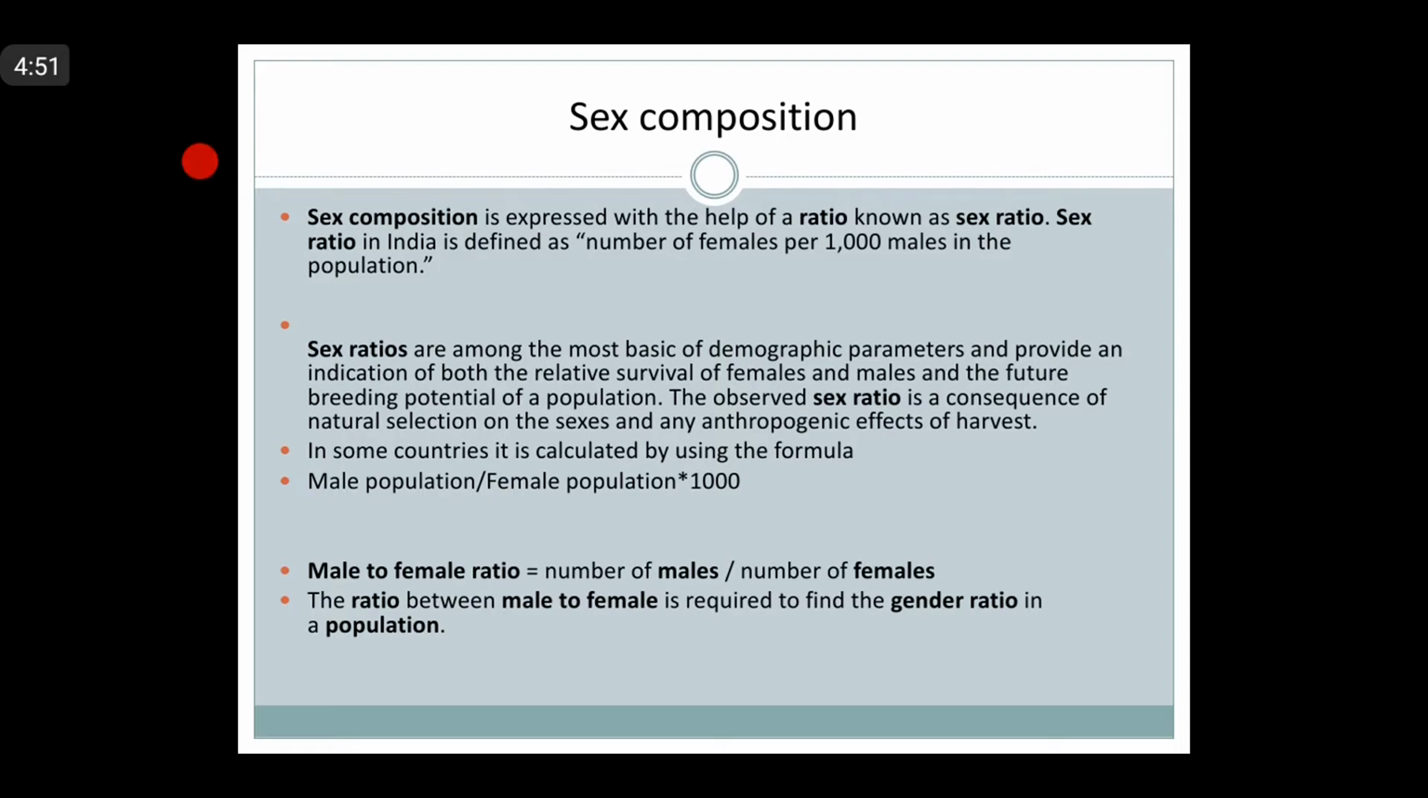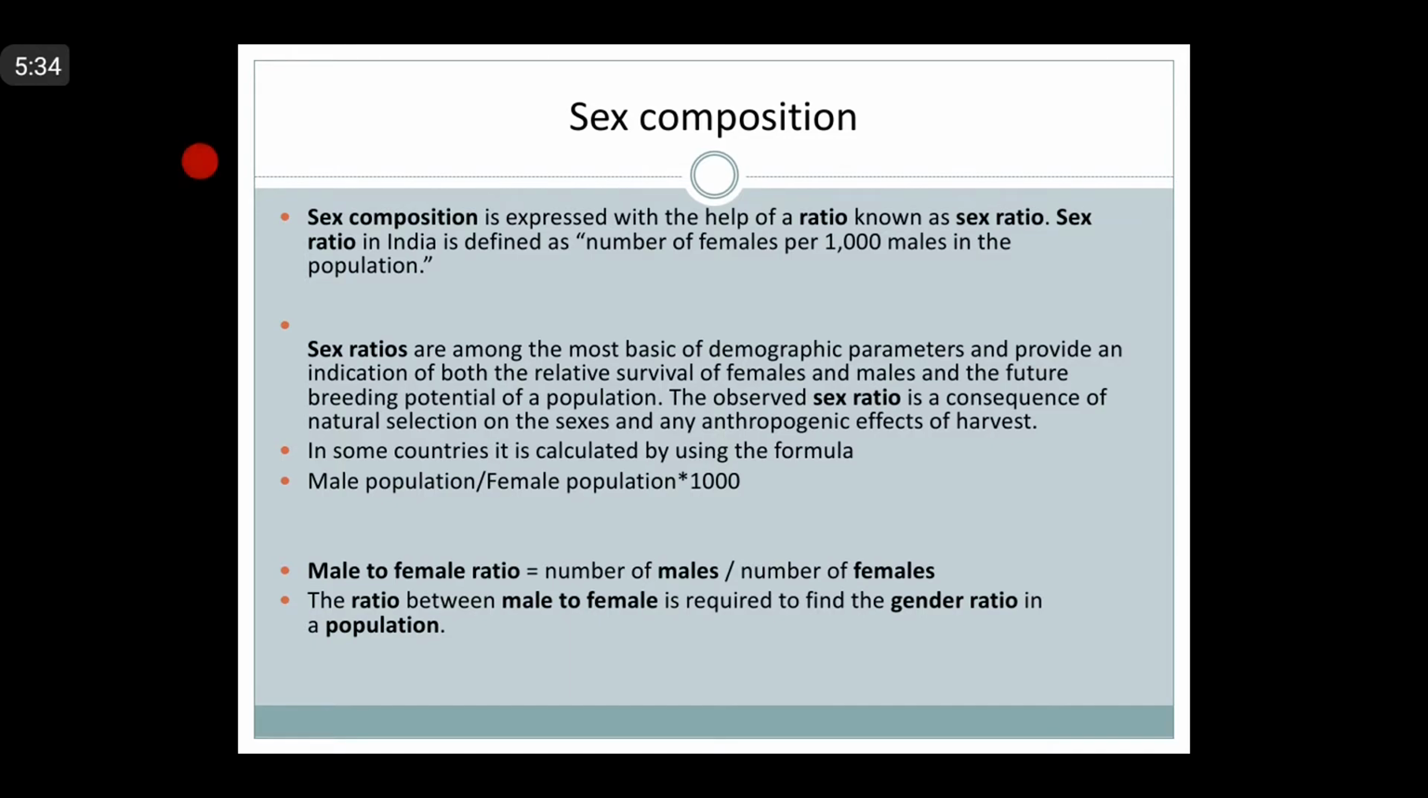This is very important from the examination point of view, as this type of question is usually asked: define sex composition, or how it is calculated in India and other countries. Sex ratios are among the basic demographic parameters and provide an indication of both the relative survival of females and males and the future breeding potential of a population. The observed sex ratio is a consequence of natural selection on the sexes and any anthropogenic effects of harvest.